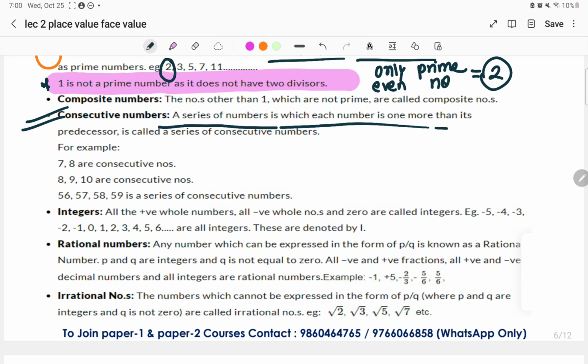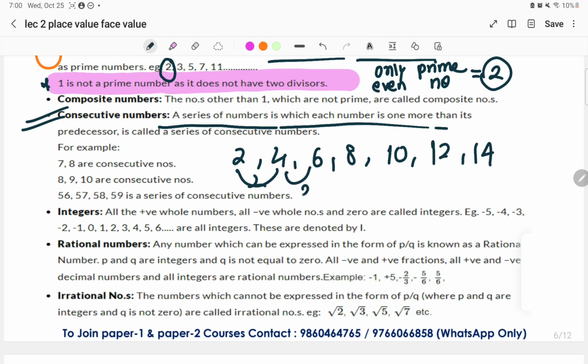Similarly, if I ask you about 2, 4, 6, 8, 10, 12, 14, are these consecutive numbers? Yes, these are consecutive even numbers. Why? Because the difference between them is 2. 4 plus 2 is 6, 6 plus 2 is 8, 8 plus 2 is 10, 10 plus 2 is 12, 12 plus 2 is 14. It means the difference in this particular series should be the same. This is the consecutive number series.